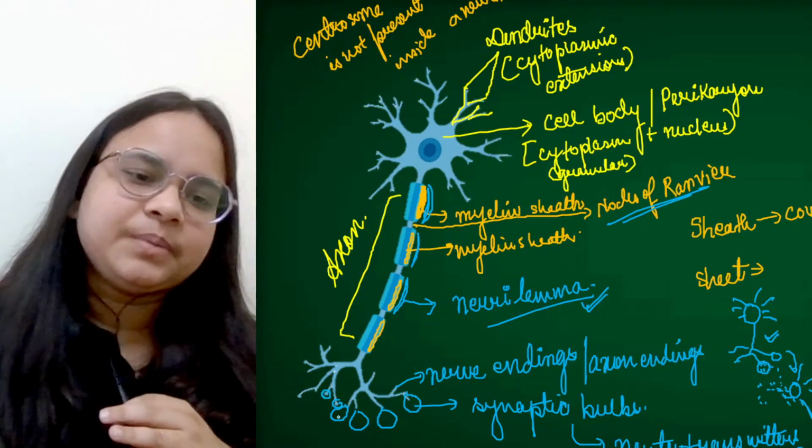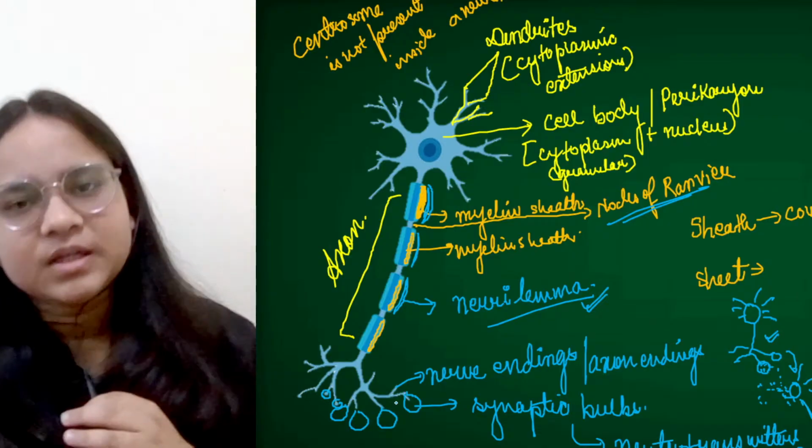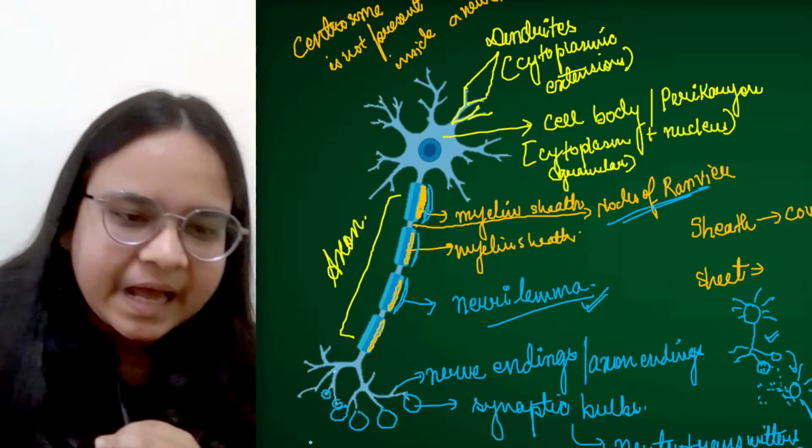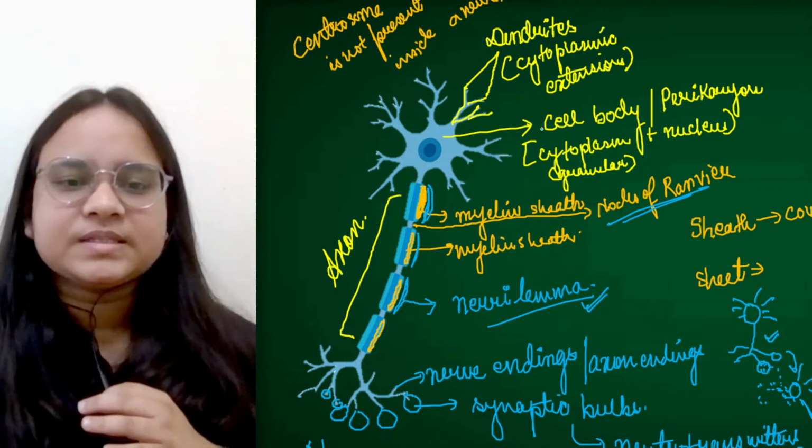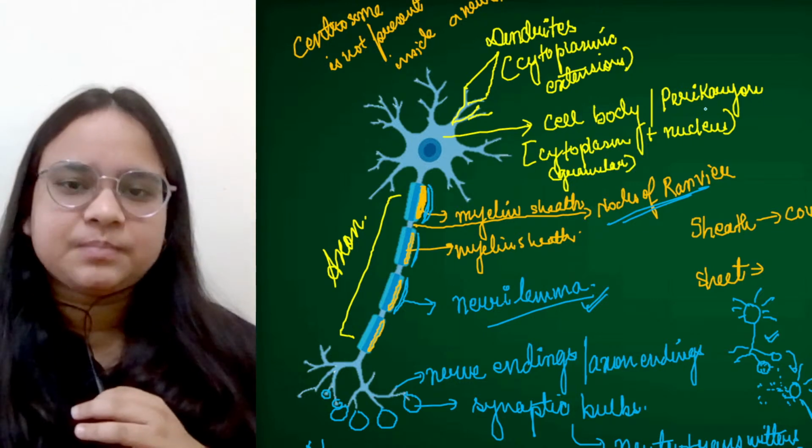So this is the overall idea of a nervous system. And this is the basic structural unit of the nervous system which we call neuron. Neuron is divided into three parts. One is the cell body, the primary part which we call perikaryon.